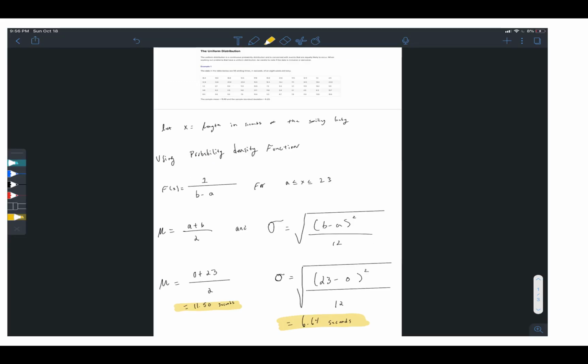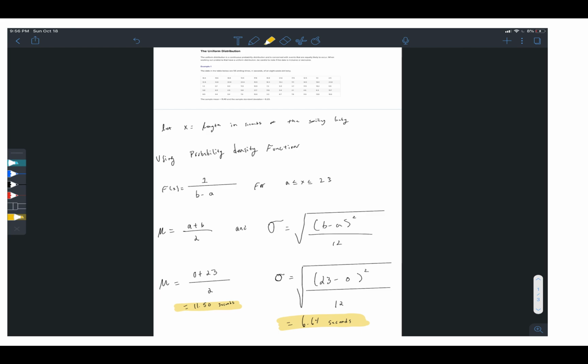And now we move over to a real life example. In this example, we have this data sheet given to us of an 8-week-old baby smiling, in seconds. If you look at the data, you can tell that there is no longer smiling time other than 23 seconds at a time. So we're using that in our probability density function.